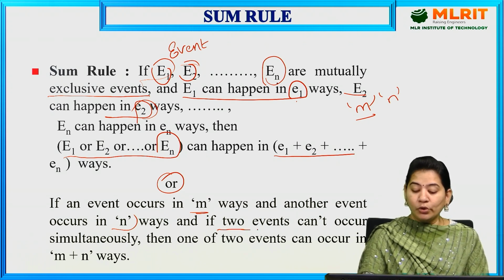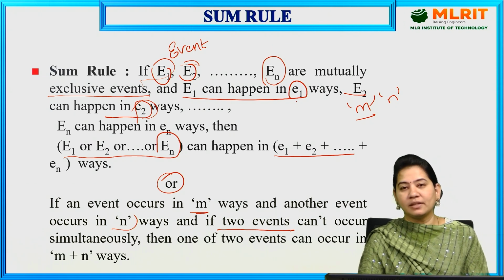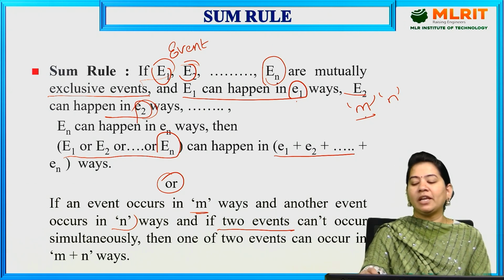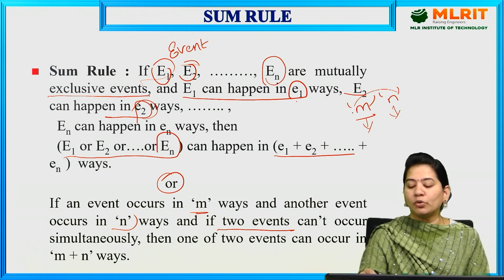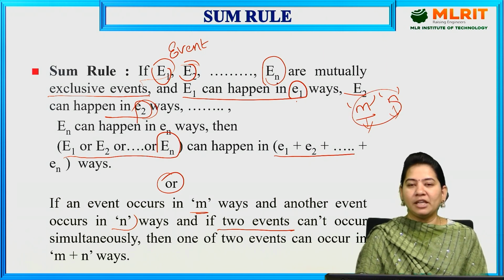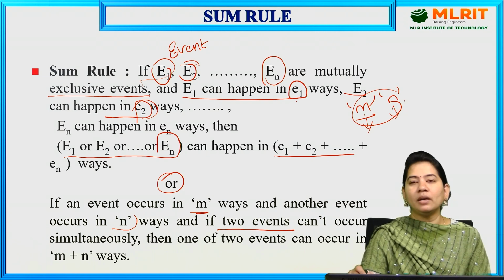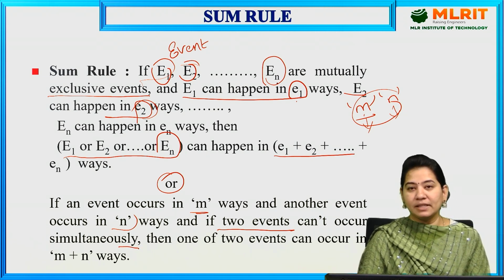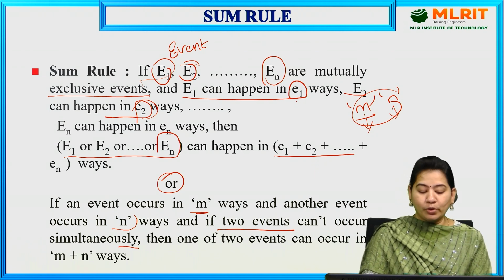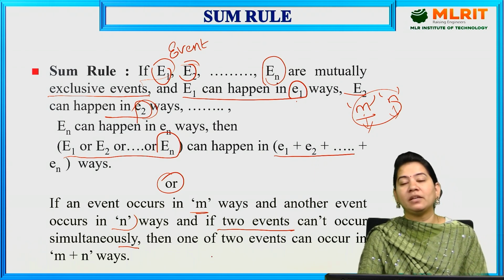And if two events can't occur simultaneously, obviously, if you are going to select only the m way, it will happen in that way. If you are going to select only the n way, it can happen in that way. Means both cannot happen simultaneously. Here, either m or n can happen. So, if two events can't occur simultaneously, then one of the two events can occur in m plus n ways.